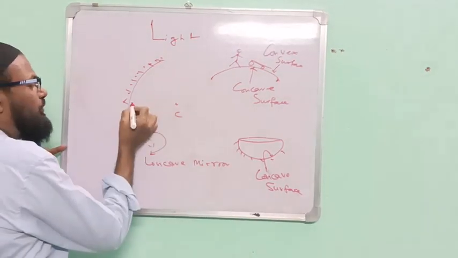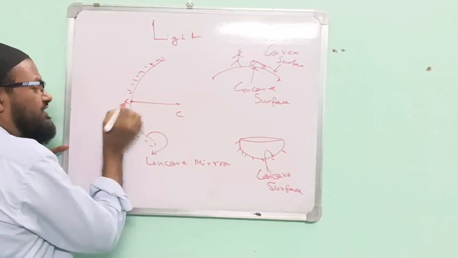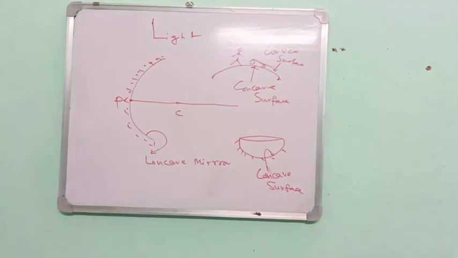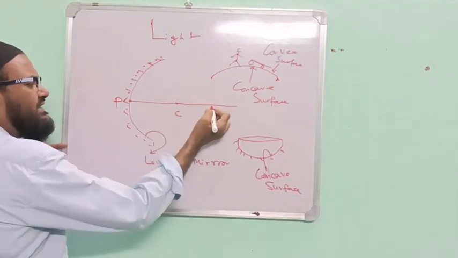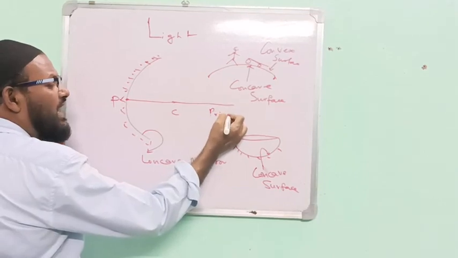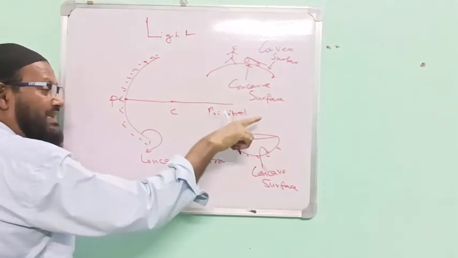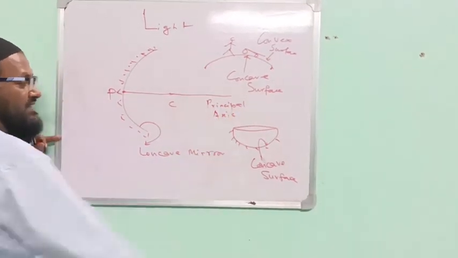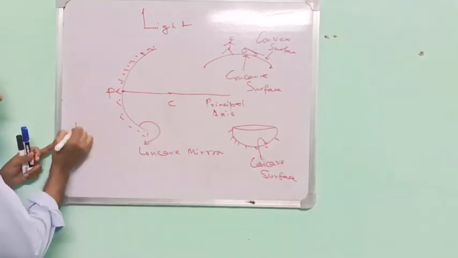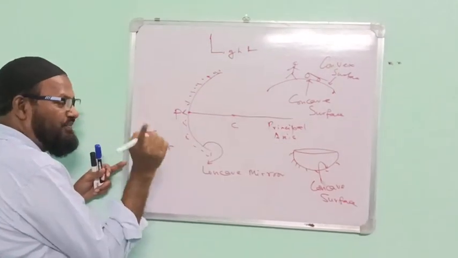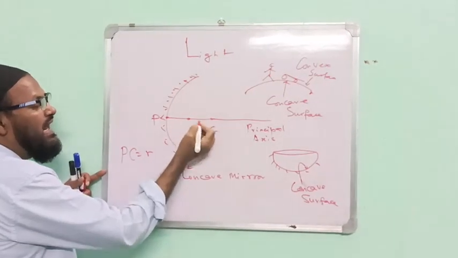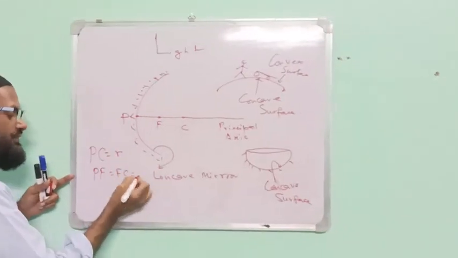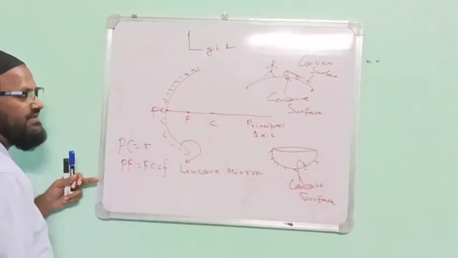This is the C. If you draw, this point is known as the pole. This is the main axis, major axis, principal axis. Please see here. PC equal to R. Here is the F. PF equal to FC. This is the focal length.